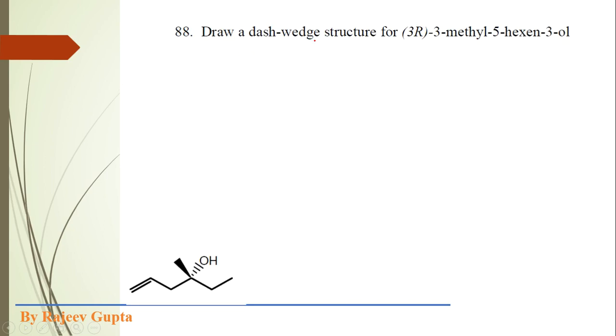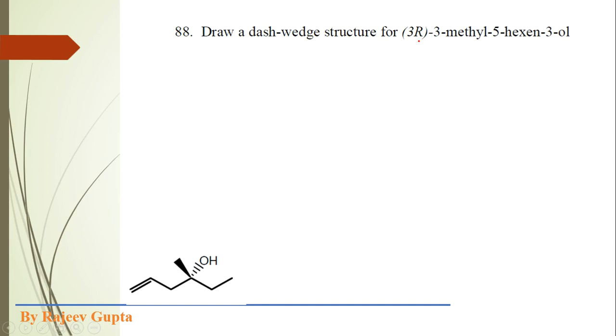Draw a dash wedge structure for 3R 3-methylhex-5-en-3-ol. So here an IUPAC name is given for a compound with its stereo descriptor, the chiral center configuration. This molecule contains a chiral center which has R absolute configuration.